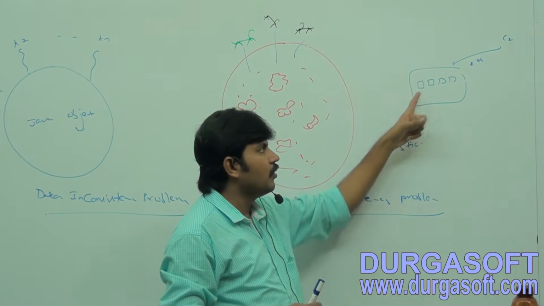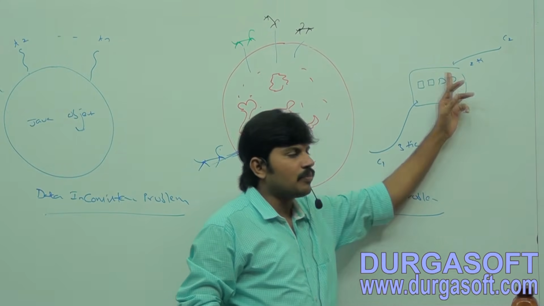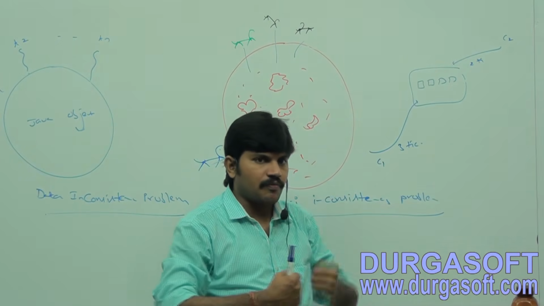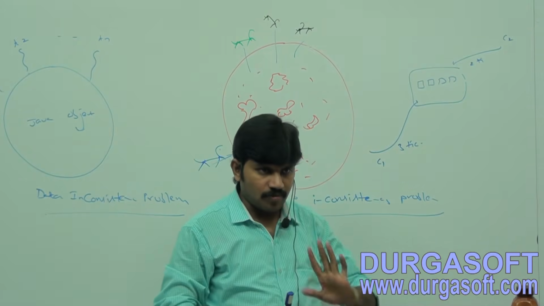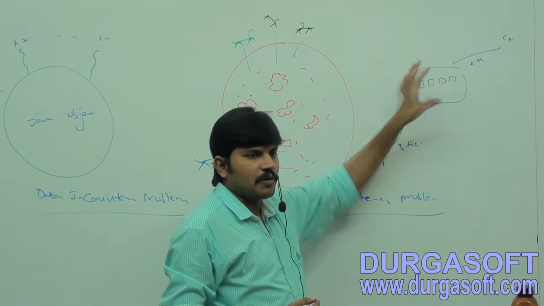From this point of view, 4 tickets are there, definitely I can get. But whenever both requests come, if both are trying to operate, then there may be a chance of an inconsistency problem. Are you getting that? Okay. So this is one example that we have.